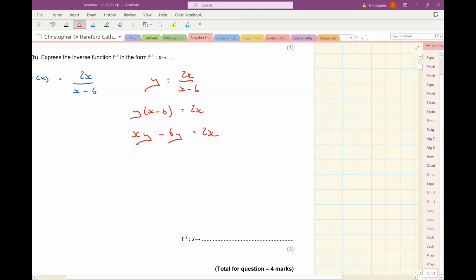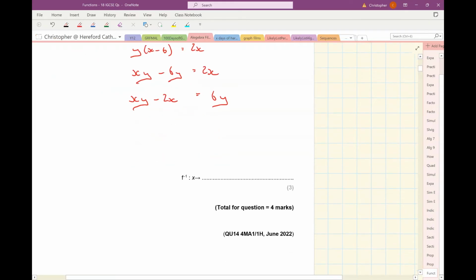Now I'm trying to make x the subject, so I'm going to put anything with an x in it on the left, and all the other rubbish on the right. So I'm going to minus 2x from both sides, which is going to give me xy minus 2x. And I'm also going to add 6y to both sides, which gives me 6y on the right. Now, how am I going to make x the subject here? Well, because x appears in both of those terms here, I'm going to factorise that.